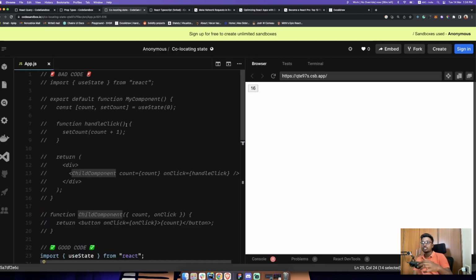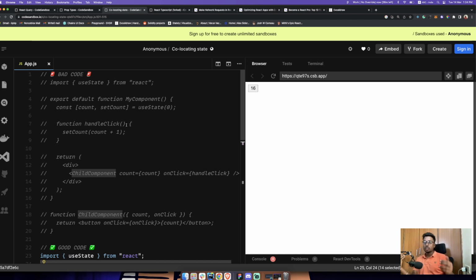So this is called state co-locating. Basically, assess the situation. Analyze what's happening, where this state belongs, who the users of this state are, and based on that, place this state in the appropriate place where it is only used by the components that need it, and the other components that don't need it won't be affected by its updates.